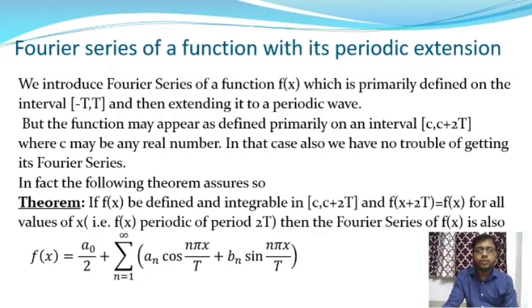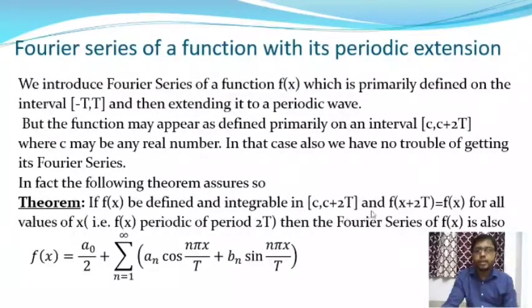In fact, there is a theorem: if the function f of x is defined and integrable in the interval c to c plus 2t, instead of minus t to plus t, then we are going to find the Fourier series expansion in that interval.